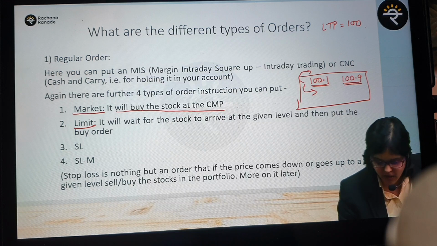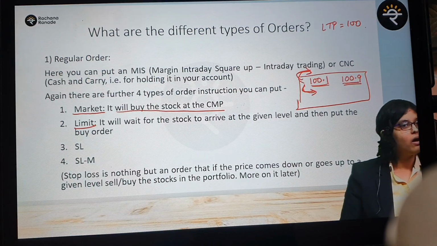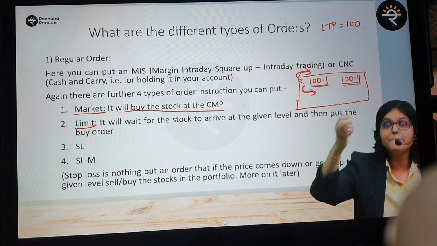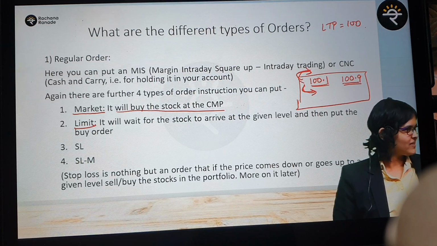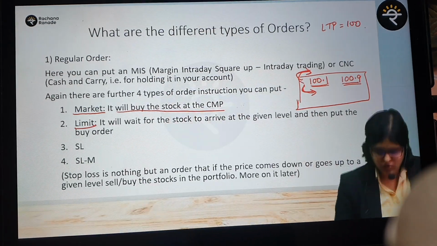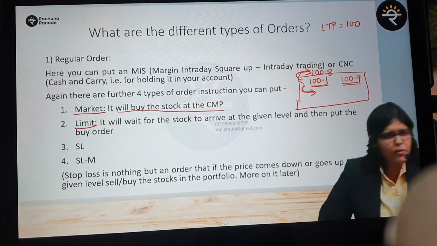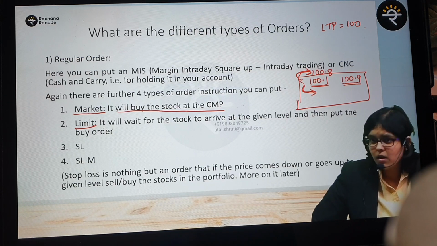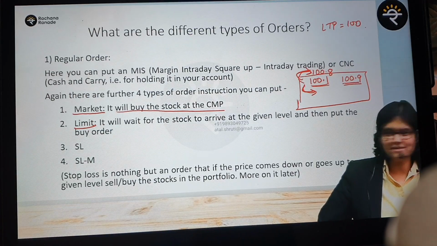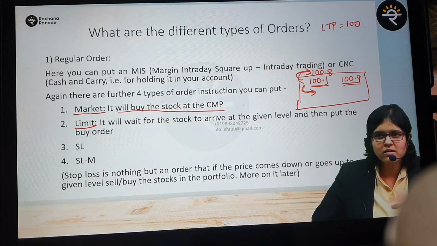Where will my order be placed? Below here or above this? Why above? Which priority? Price priority. Because for a buyer, the highest price will be first. So as per price priority, it will be above, at 100.8. Had I put it at 100.1 only, then above or lower? Lower. Why? Now it will be about time. Price is the same. But then as per time, it will be lower. Everyone has understood this very well.